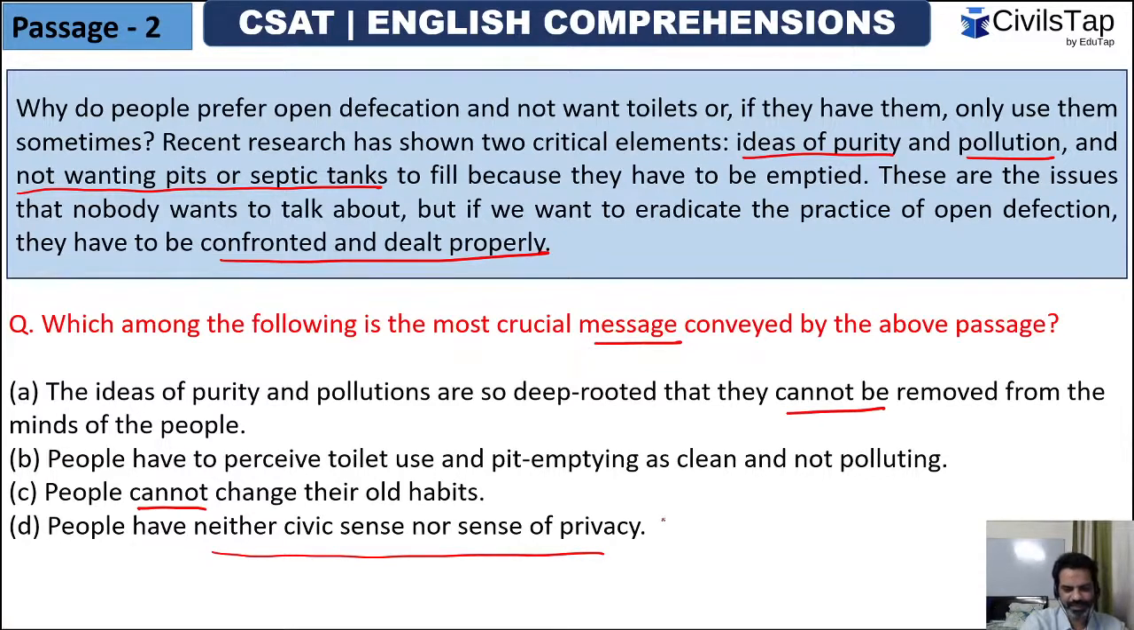Absolutely, very good, Vivek. Elimination method is the best way to find out your answers in these passages. Correct option was option number B.